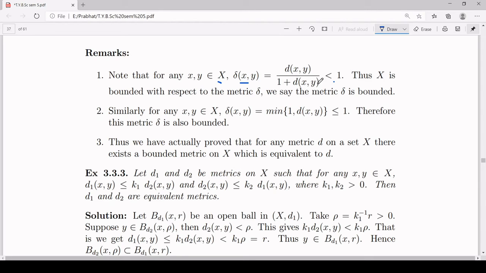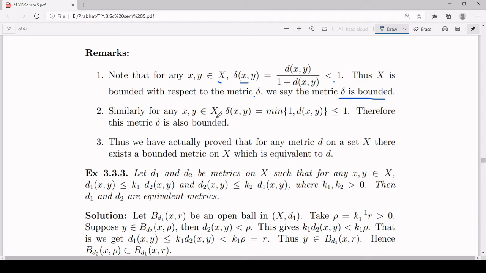So d(x, y) upon 1 plus d(x, y) is strictly less than 1. What does it mean? Your set X is bounded with respect to the metric delta, and we say that metric delta is bounded.